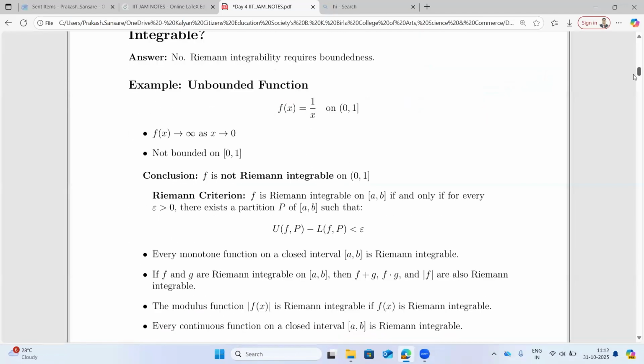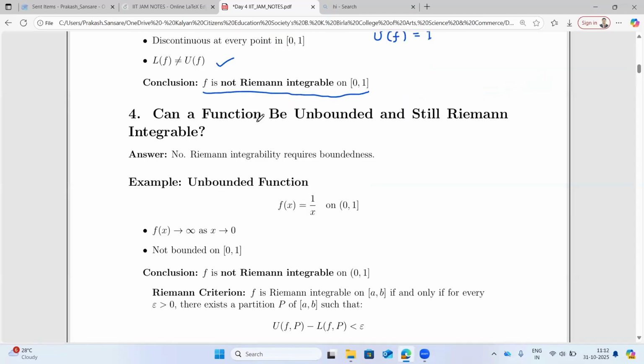Now the next question is, can a function be unbounded and still remain integrable? So if the function is unbounded, can we say it is R integrable? The answer to this is no, it cannot be. Riemann integrability requires boundedness. So it's a very necessary condition that the function must be bounded.